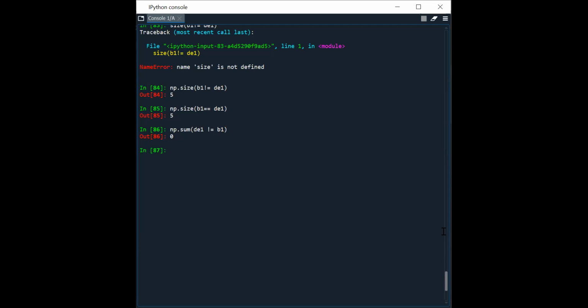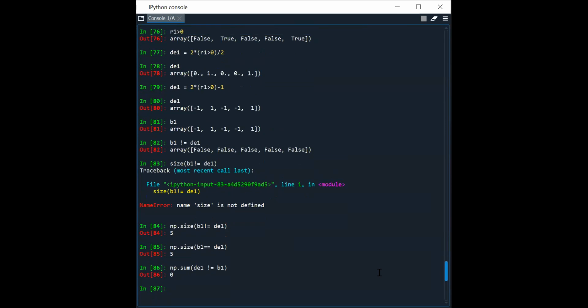I guess you have noted these things. We will practice in the second session. I have another class now and people might also be having class, so we will wrap it here. I guess the past few lines are clear. Go through them again; you can take a screenshot. I have taken B1, DE1 and all, compared them and calculated the number of bits in error. None of them are in error. All were decoded correctly.